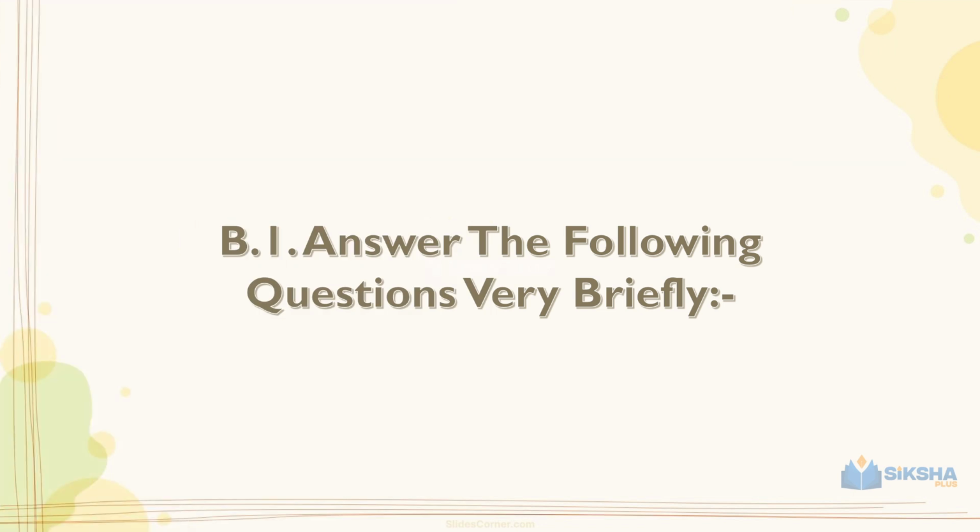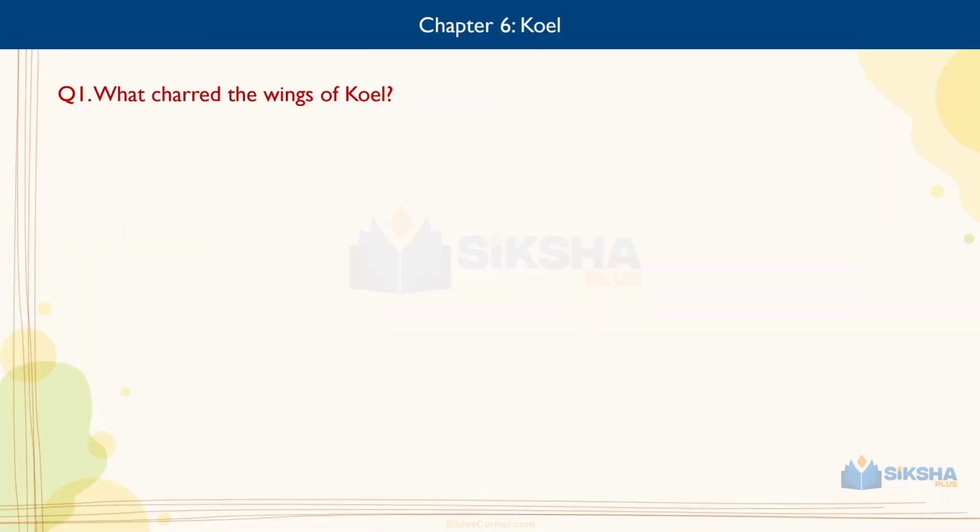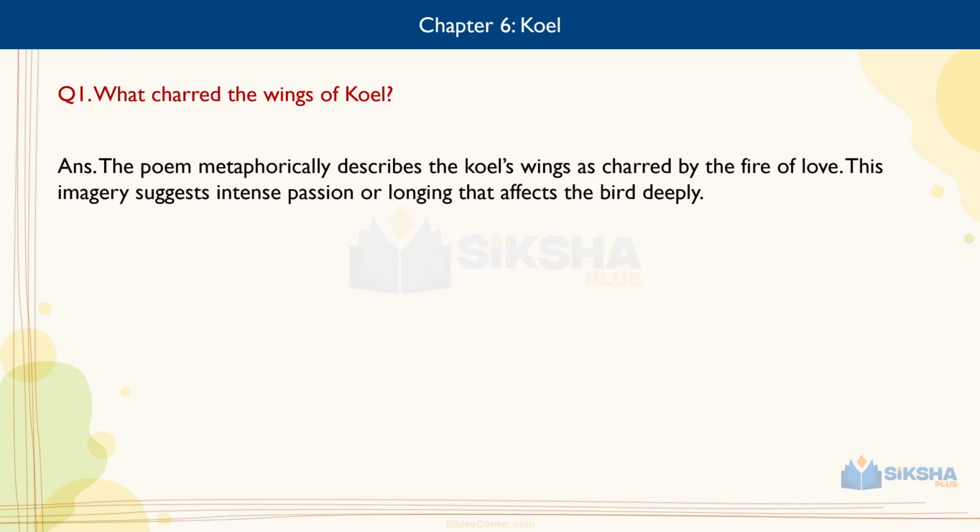Answer the following questions very briefly. Question number 1. What charred the wings of Koel? Answer. The poem metaphorically describes the Koel's wings as charred by the fire of love. This imagery suggests intense passion or longing that affects the bird deeply.